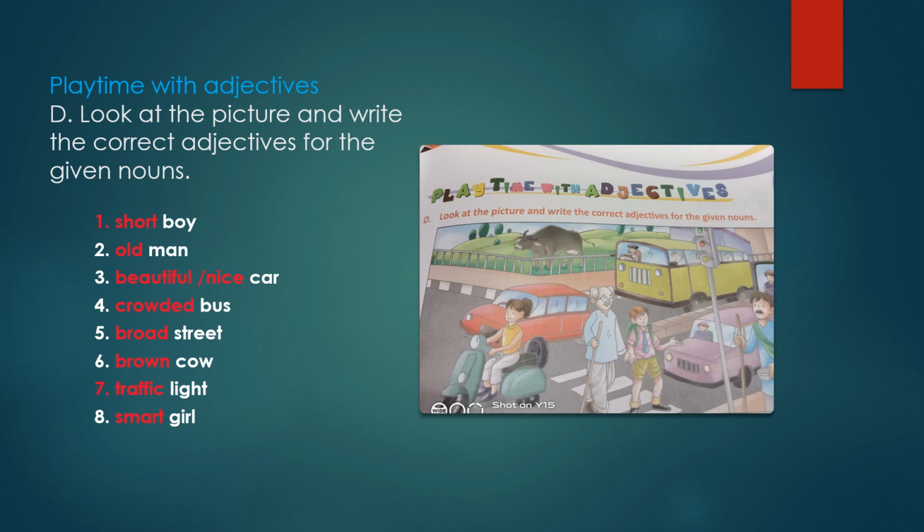Now cow. Sixth one is cow. Now the color of cow you can write, or you can write the number also, one cow or brown cow. Now seventh, light. There is a traffic light. So you can say traffic light. Light, what kind of light is it? Traffic light. Now eighth, girl. Now girl who is sitting on a scooter. So you can say smart girl or pretty girl or beautiful girl. Okay, like this.